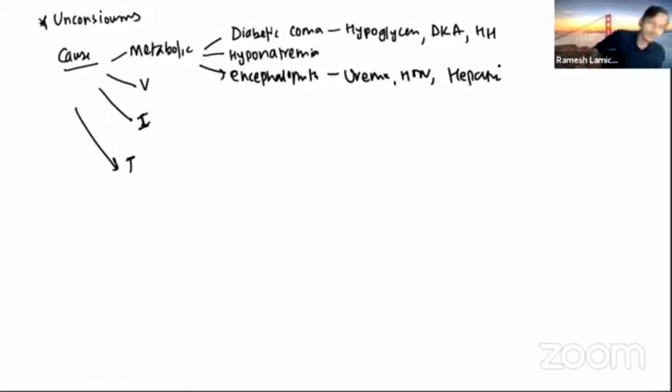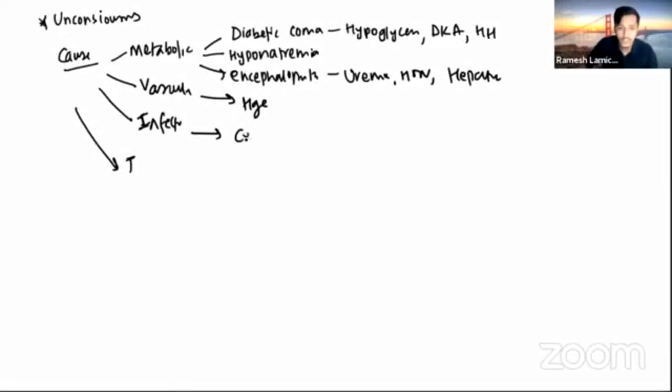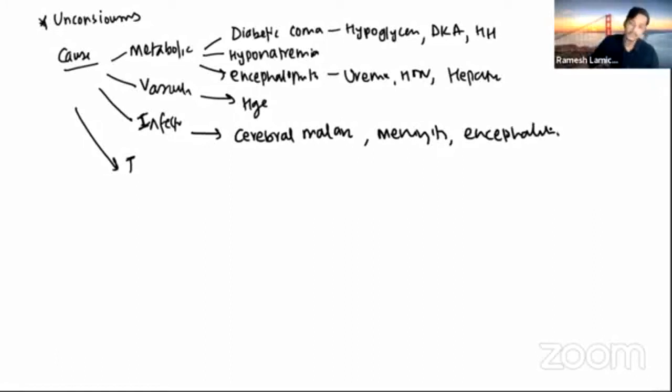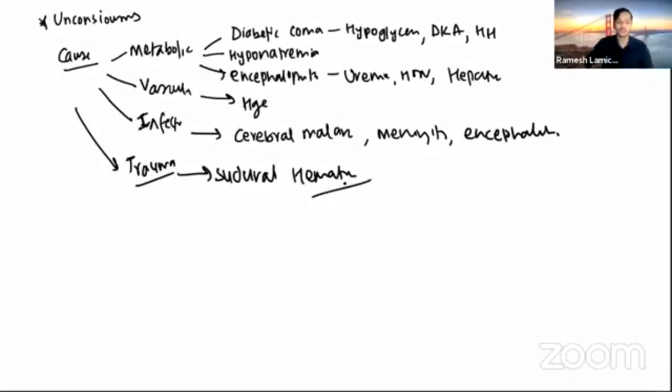Then another one is vascular. When there is any cerebral hemorrhage, that will present as unconsciousness. Another one is infection. In a malaria endemic zone, we have cerebral malaria. Other infections are meningitis and brain infection, encephalitis, which can present with unconsciousness. Another one is a history of trauma. If there is a subdural or epidural hematoma, it can present as unconsciousness.